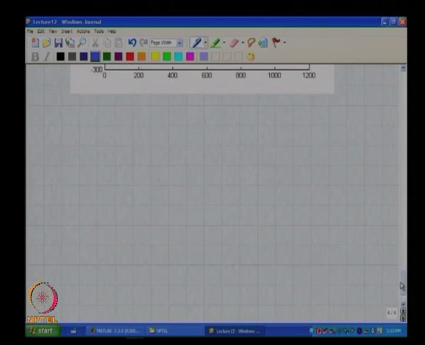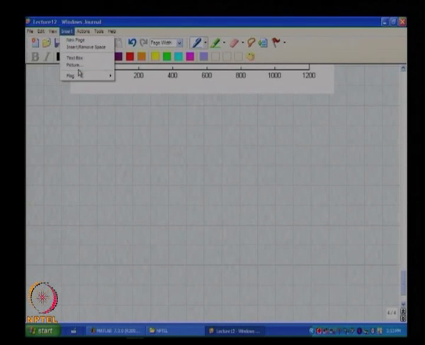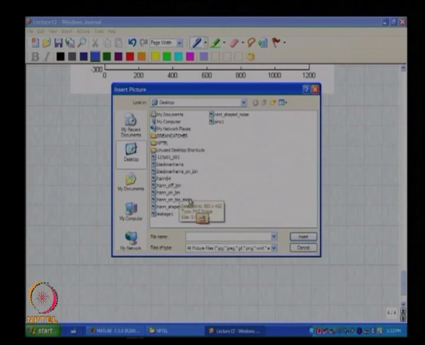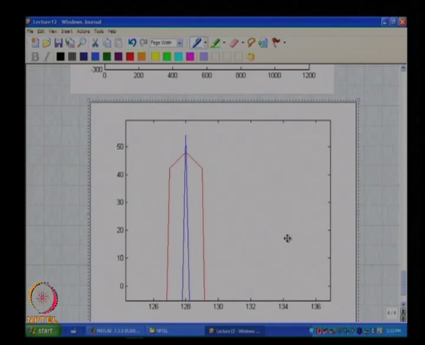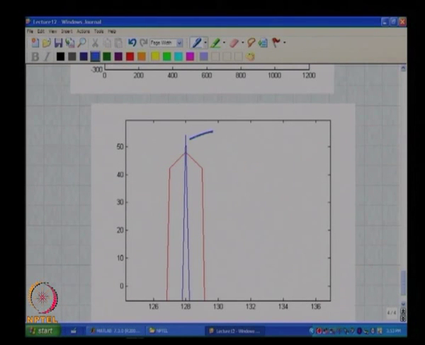So, when I zoom, this is what you get. So, this is the rectangular window, and this is the hand window, right.